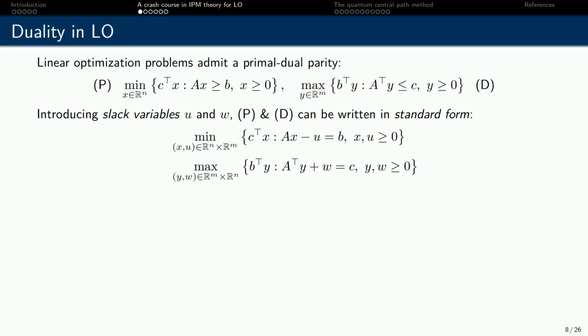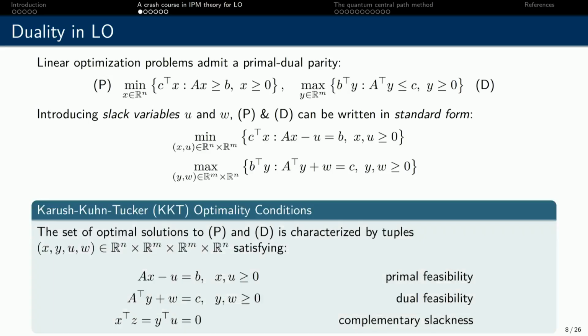So if I introduce some slack variables for each of the constraints in the primal and each of the constraints in the dual, I can rewrite these problems in what is known as standard form. And I have a very straightforward characterization for the set of optimal solutions for the primal and dual problems. Basically, it's the set of tuples that satisfy primal feasibility, dual feasibility, and a complementary slackness condition. If you look at the complementary slackness condition, you'll note that it's nonlinear, and this is what intrinsically separates linear optimization from, say, solving a linear system of equations.